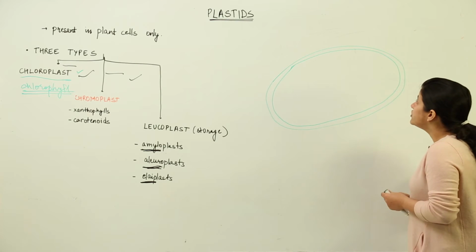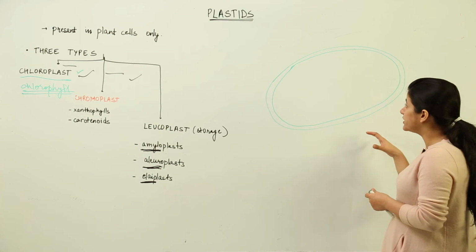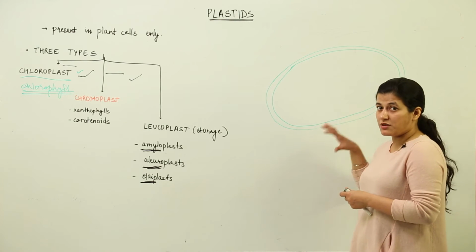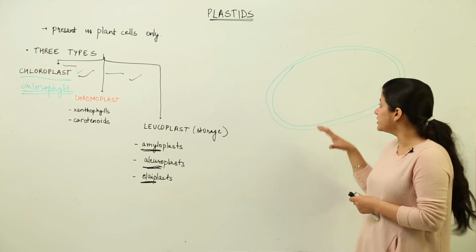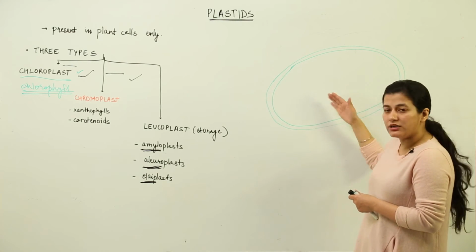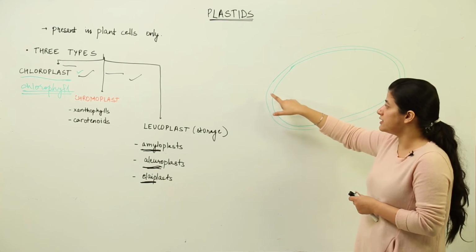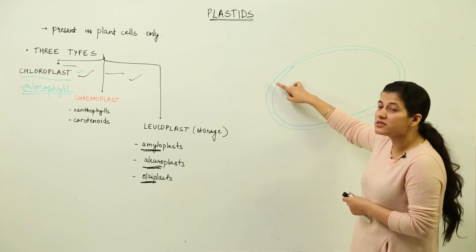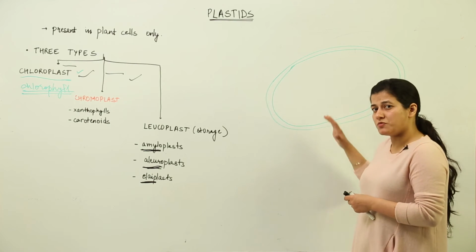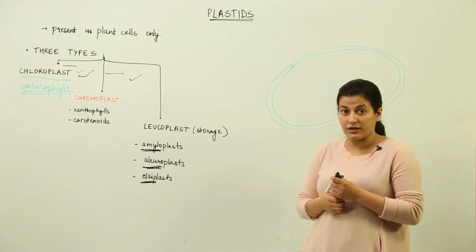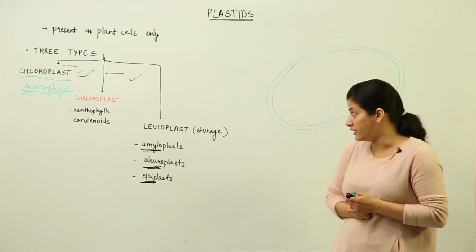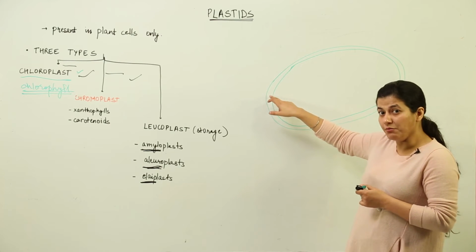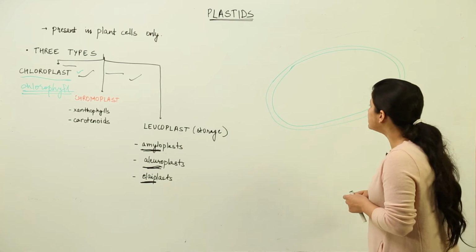Stroma is again a jelly-like fluid which would be constituting this. It could be understood in a better way from the three-dimensional structure. So when we see this under an electron microscope, what we see is that there is an outer membrane, there is an inner membrane, and there is an internal space between them. That is going to be present in any eukaryotic organelle, if I am talking about the membrane bound organelles. The membrane structure is the same, fluid mosaic structure, as we did.